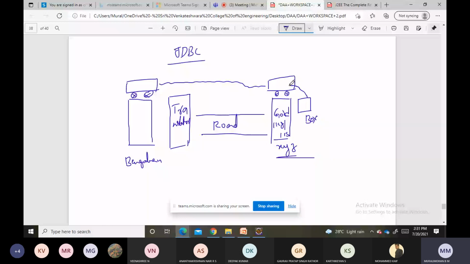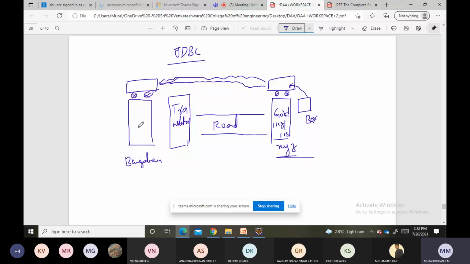Now again the vehicle is traveling back to Bangalore. Once the vehicle comes here, we will take that box, open it and get the gold, right? So this is what happens when we don't know the language of a particular place, right?